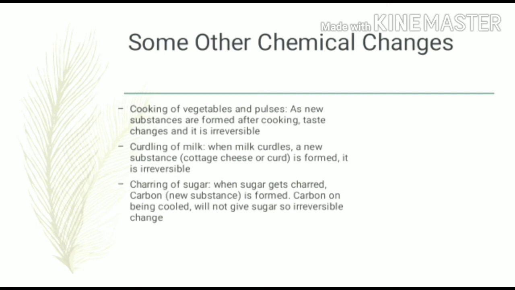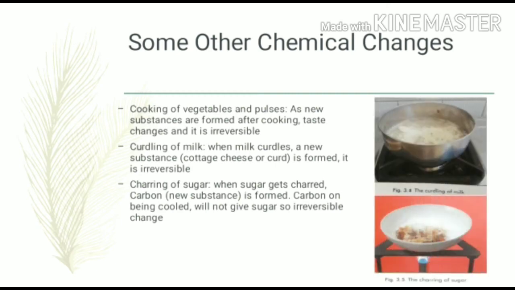Next we discuss charring of sugar. So when sugar gets charred, carbon, which is a new substance, is going to form. Carbon on being cooled will not give sugar again, so it is an irreversible change.